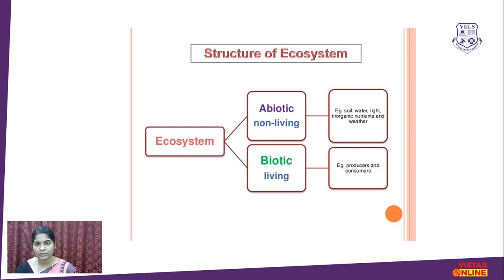So we can see the structure of ecosystems. Ecosystems have two broad categories. One is abiotic. Abiotic represents the non-living components, such as soil, water, light, inorganic nutrients and weather. And biotic represents the living organisms, producers and consumers.